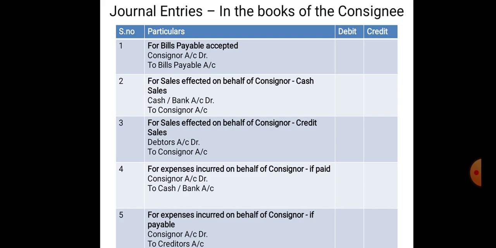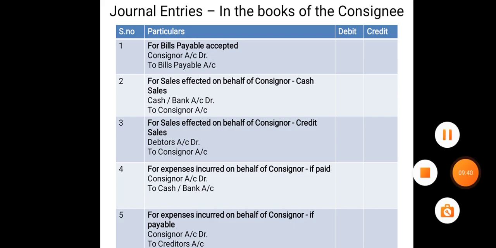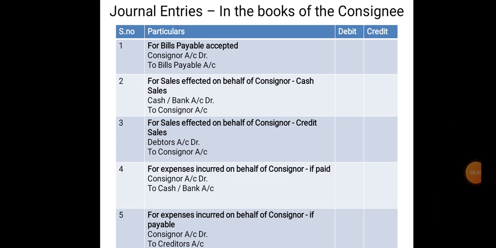Coming to the sales effected on behalf of consignor, if he is making credit sales, then the entry would be debtors account debtor to consignor account. So if he has made the credit sales, then the entry would be debtors account debtor to consignor account.